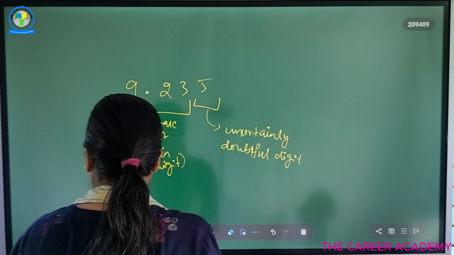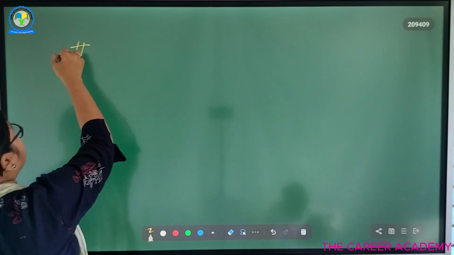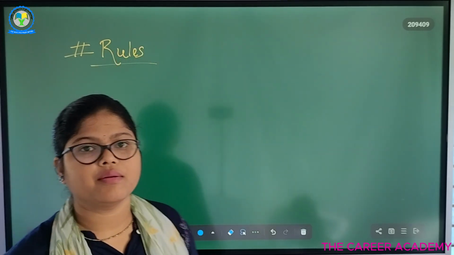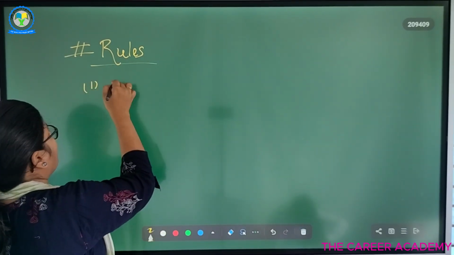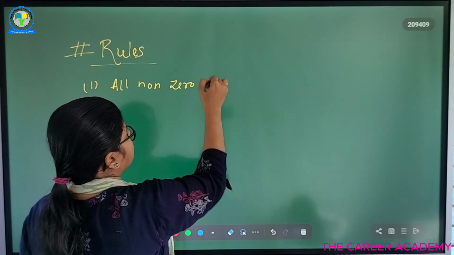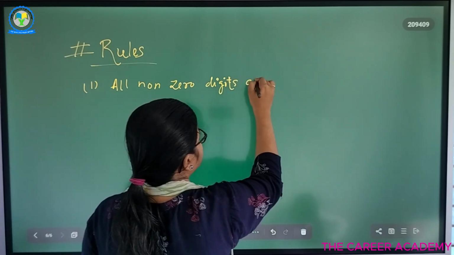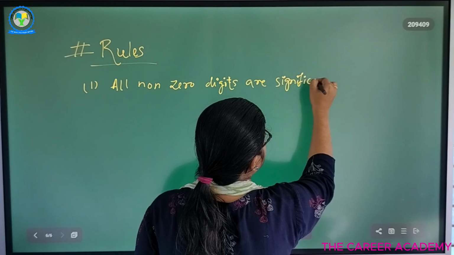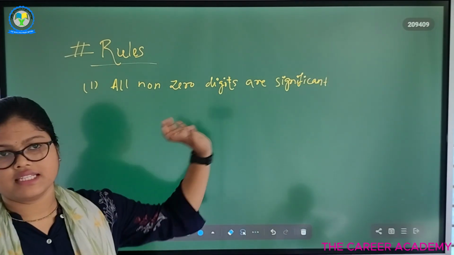Okay. So next we have certain rules to determine the significant figures. First rule is all non-zero digits are significant.